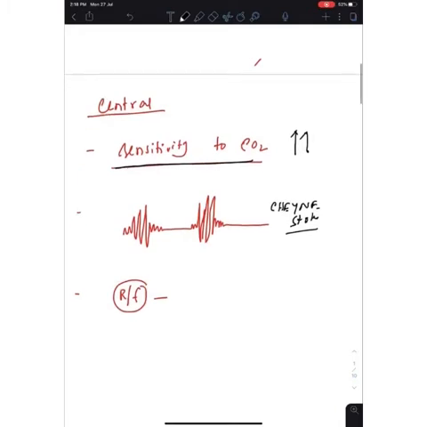What are the risk factors of the central apnea? Obviously, the drugs that depress the central nervous system. That's why the central apnea. So the drugs like barbiturates and opioid, as it is mentioned in the Harrison 19, this type of depressant, CNS depressant, can cause the central apnea. Remember, the CNS stimulant like strychnine or this type of drugs cannot do this central apnea. Barbiturate, opioid, this type of depressant can precipitate central apnea.